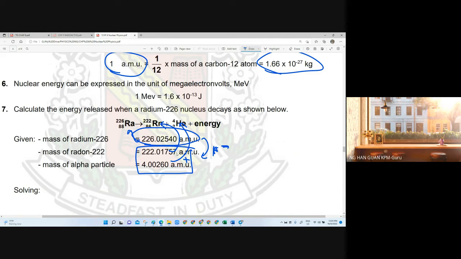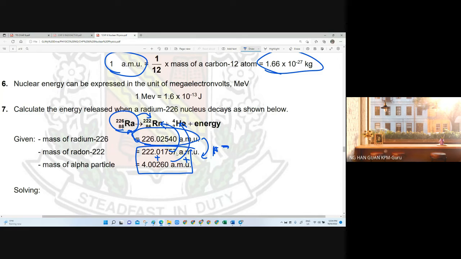From this parent nucleus, after the alpha decay it becomes a lighter daughter nucleus. With the alpha particle, how much is reduced in mass?